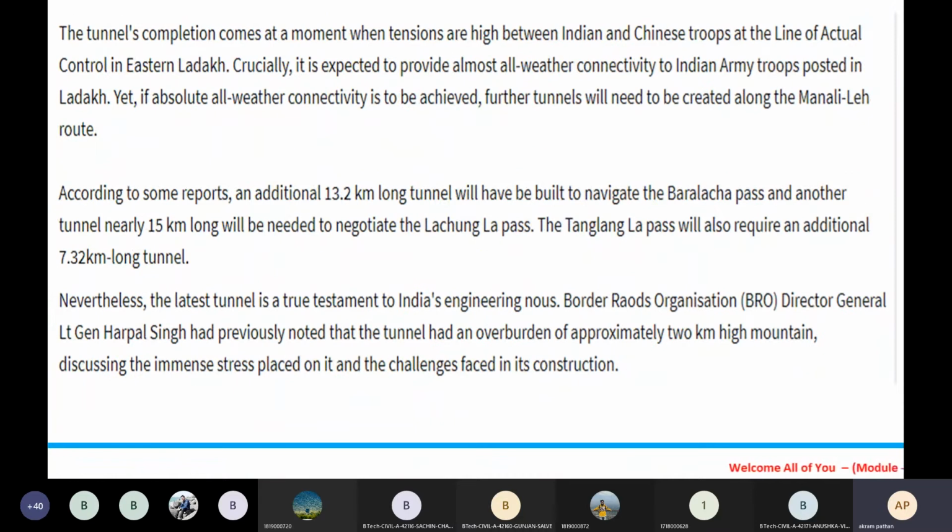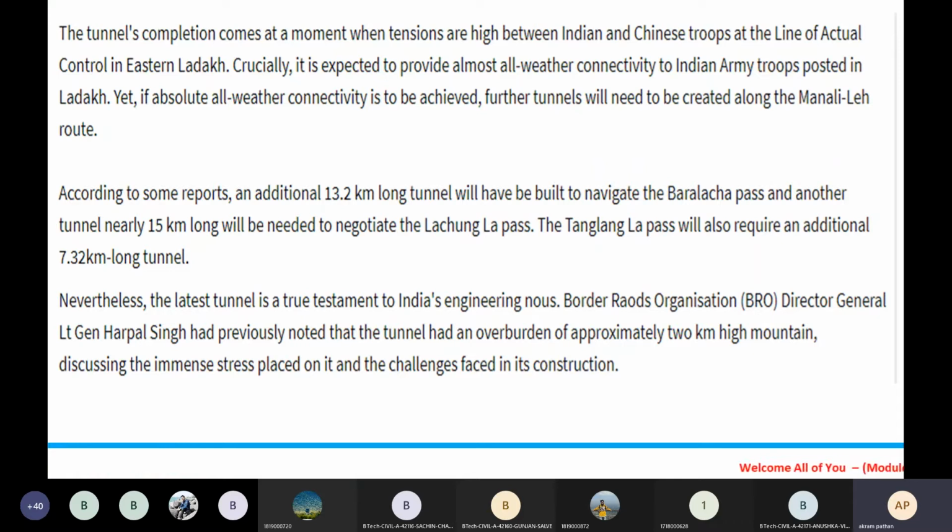The tunnel's completion comes at a moment when tensions are high between Indian and Chinese troops at the line of actual control in eastern Ladakh. Crucially, it is expected to provide almost all-weather road connectivity to Indian Army troops posted in Ladakh. Yet, if absolute all-weather road connectivity is to be achieved, further tunnels will need to be created along the Manali-Leh route.